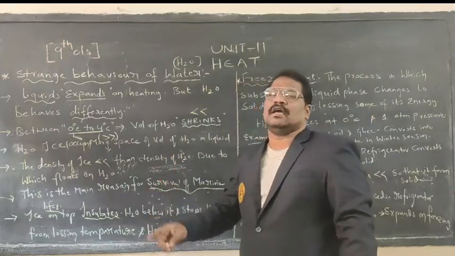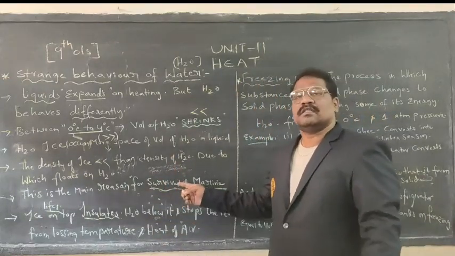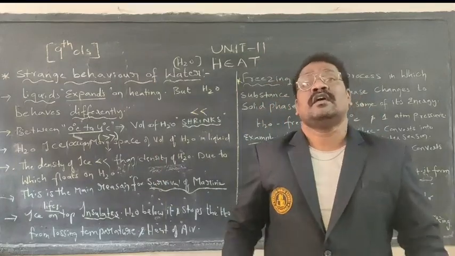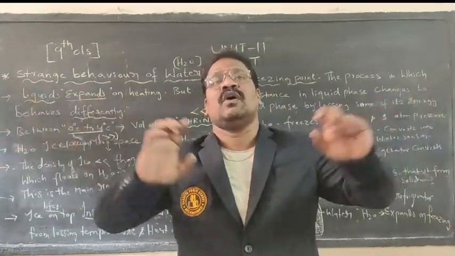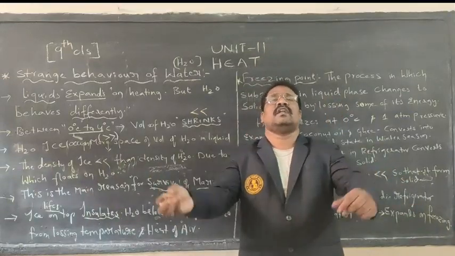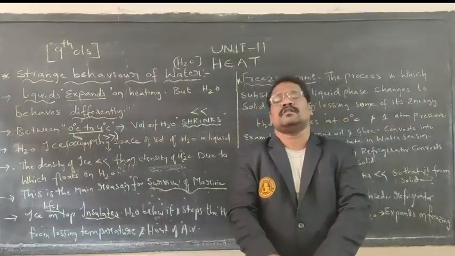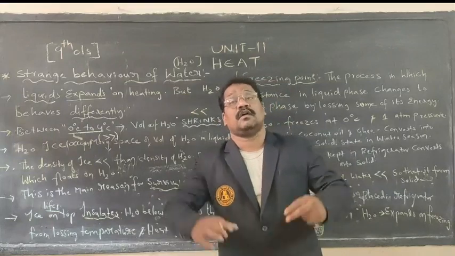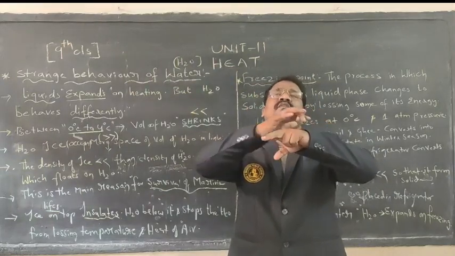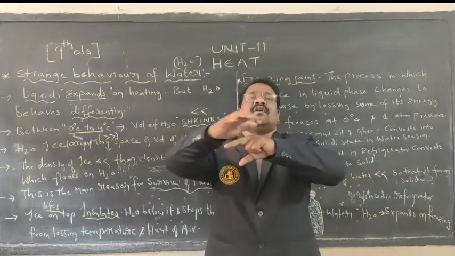That is the reason animals can survive in the water in cold regions also. In polar regions, fishes and aquatic animals live under the water, where the upper surface remains totally cold and is covered with ice.